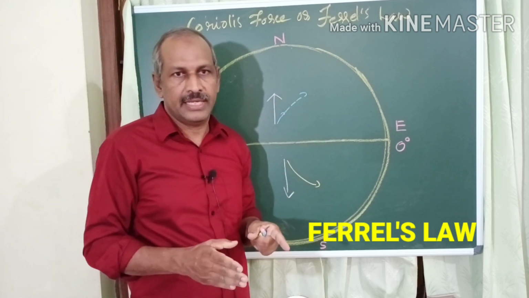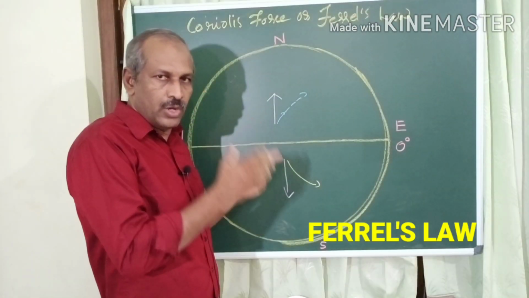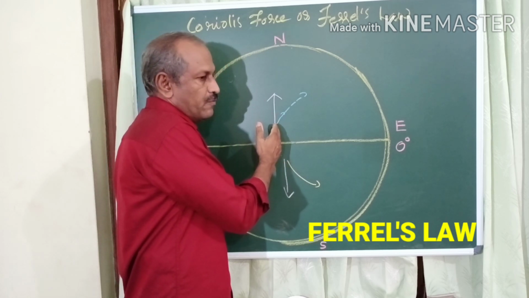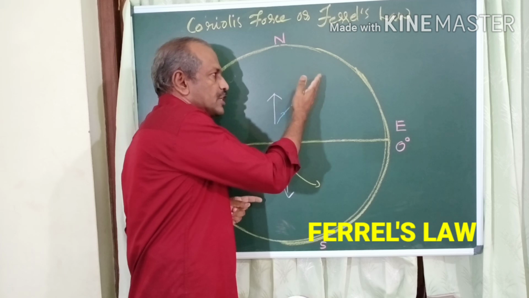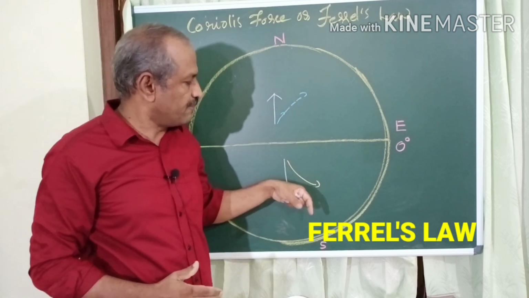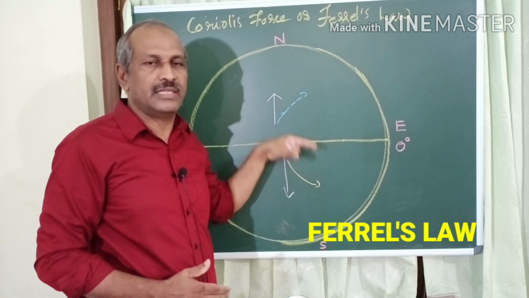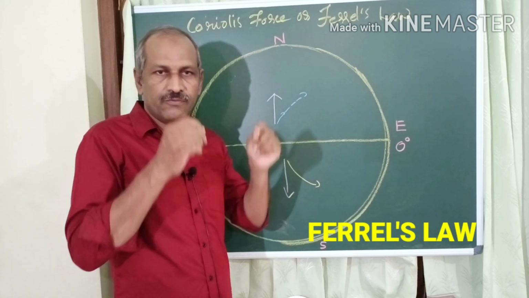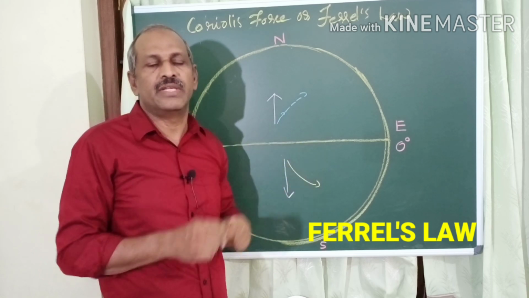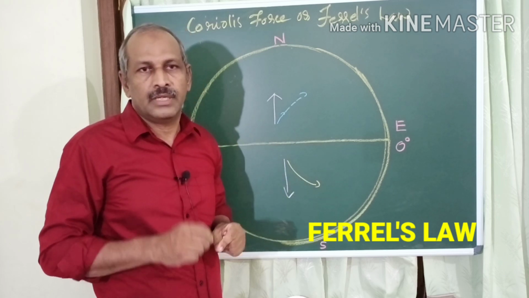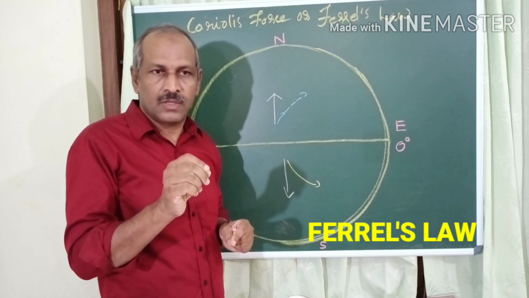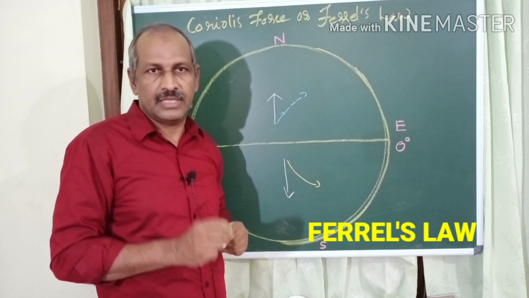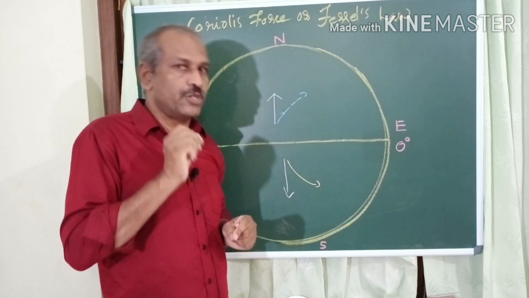As per that theory, wind blowing in the northern hemisphere will get deflected to the right of its direction of the movement, and it will get deflected to the left of its direction of the movement in the southern hemisphere. And this theory, formulated by Admiral Ferrel, based on the direction of the wind, is known as Ferrel law. Remember, Coriolis force causes only a change in the direction of the wind. It doesn't reduce the speed of the wind.